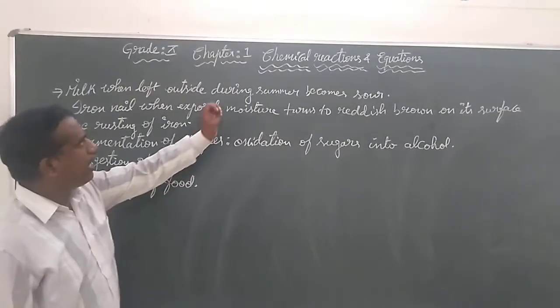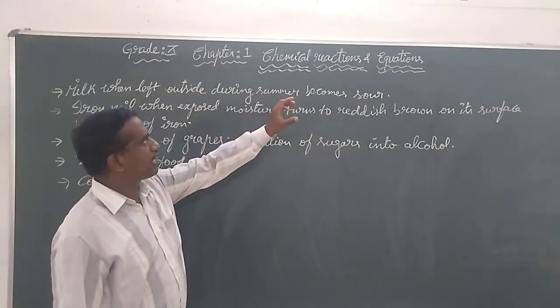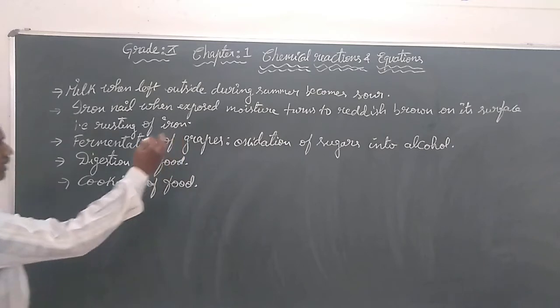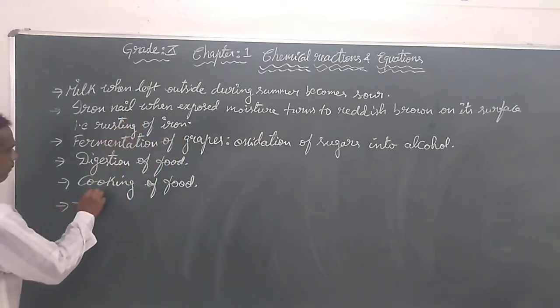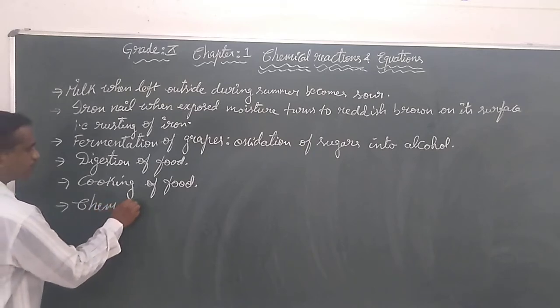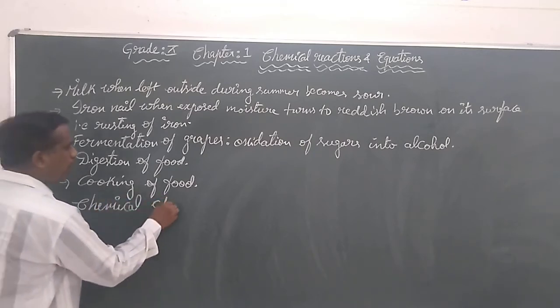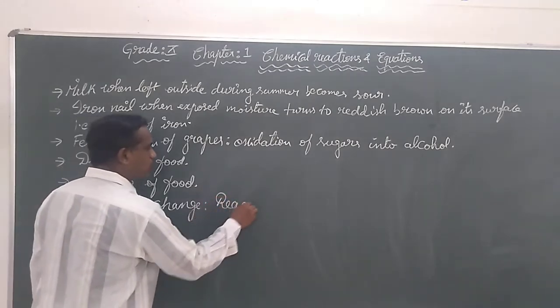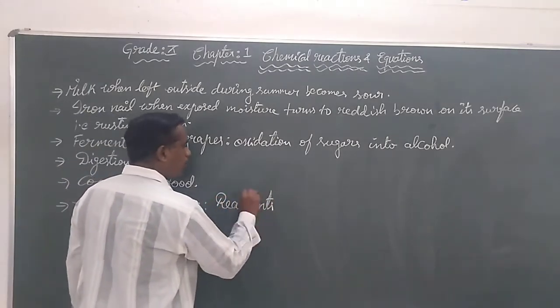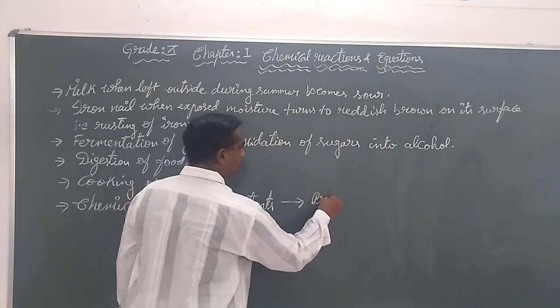So we are going to come to the point of what is meant by a chemical change. That is related to the chemical reaction equation. A chemical change involves converting reactants to products.